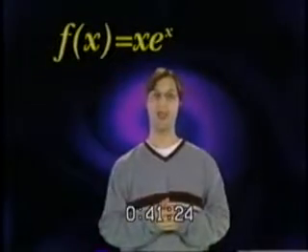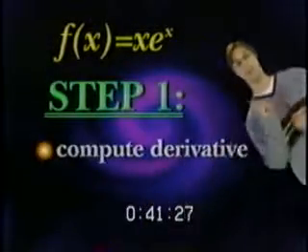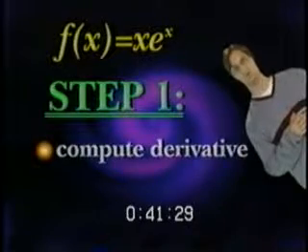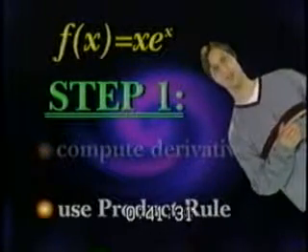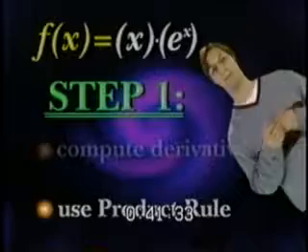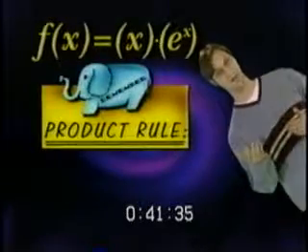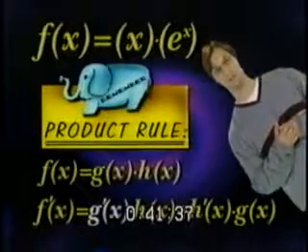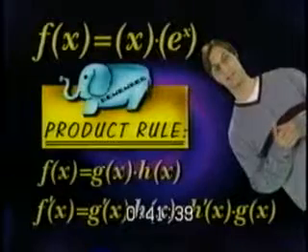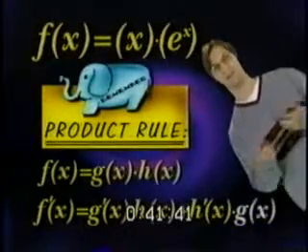Well, to do this problem, x times e to the x, step 1 is to compute the derivative, which is found by using the product rule, because you've got two functions here multiplied by each other. Remember the product rule? It's the derivative of the first function times the second function plus the derivative of the second function times the first function.